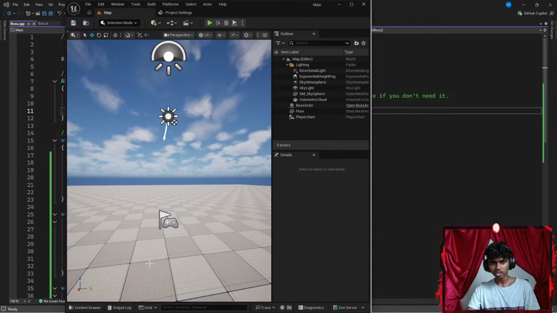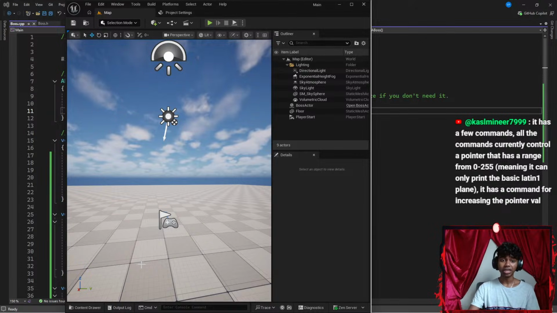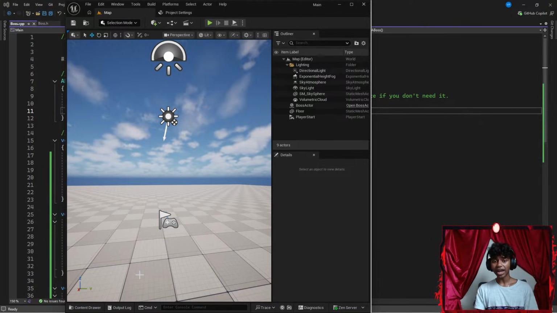Okay, let's close my content drawer real quick. It has a few commands. All commands currently control a pointer. It has a range from 0 to 255, meaning it can only print the basic Latin plane. It also has a command for increasing the pointer. That actually sounds really cool. Okay, that's it. Let's see.